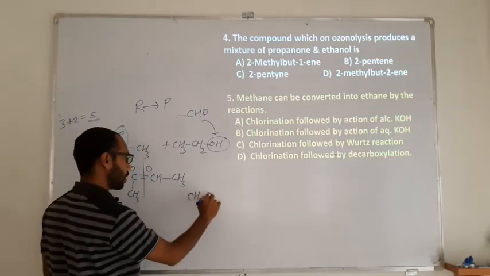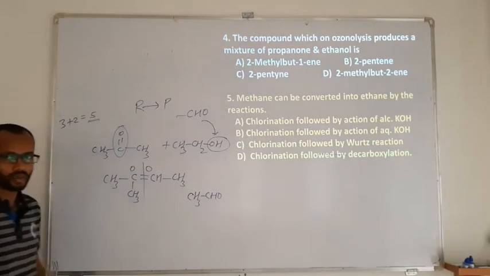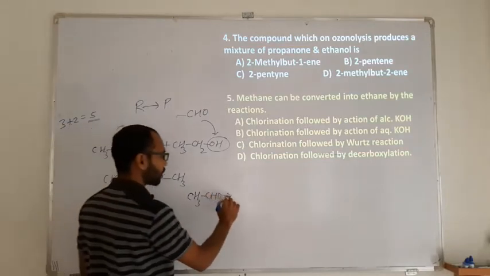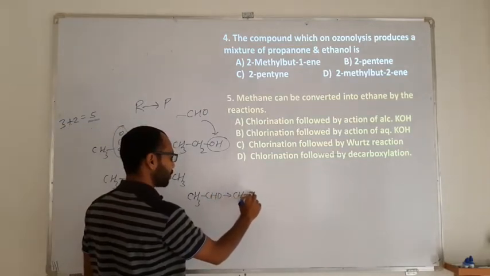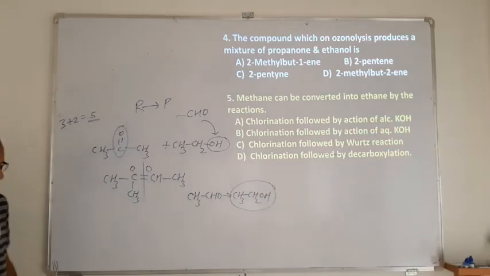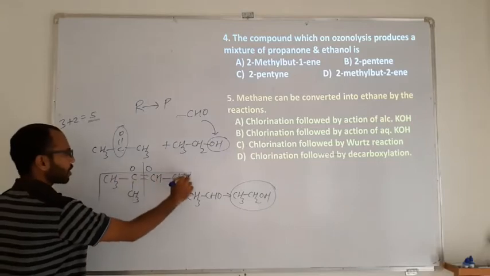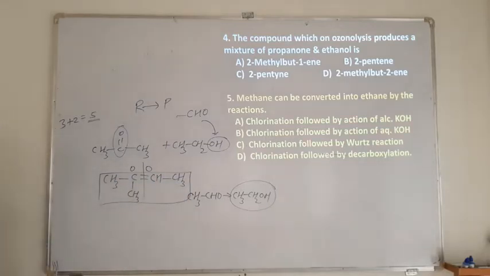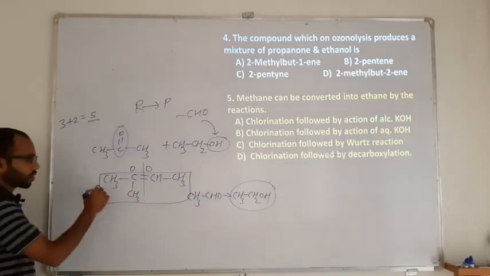CH3CHO is an aldehyde. An aldehyde can easily undergo conversion, so the aldehyde gets converted into the alcohol. So this is your ethanol. This is your reactant, which upon ozonolysis can form 2-propanone and ethyl alcohol. So what is the IUPAC name?